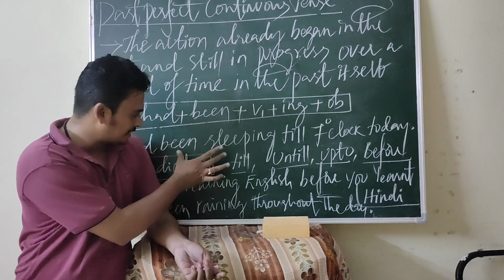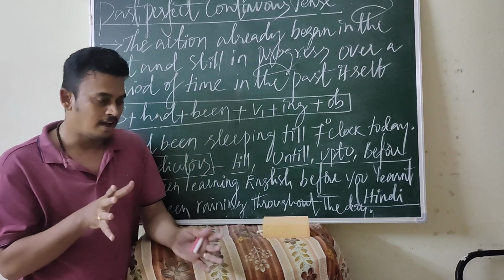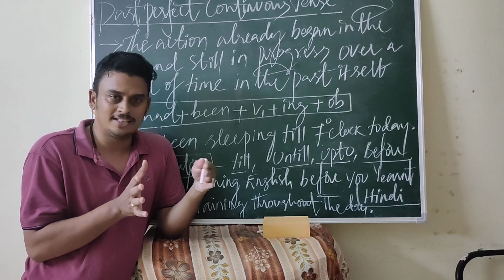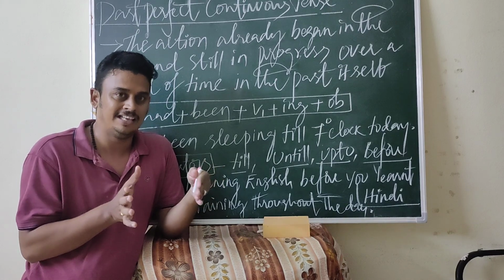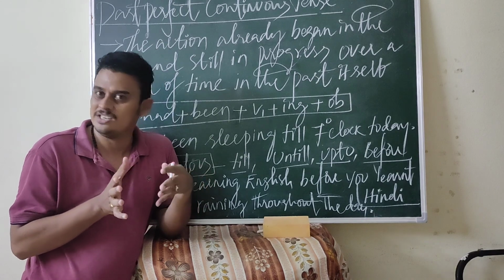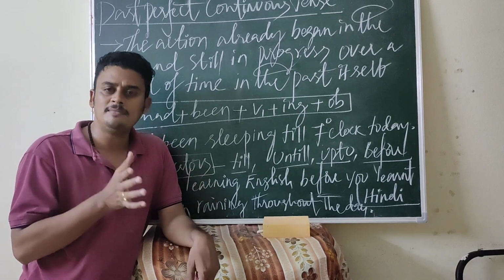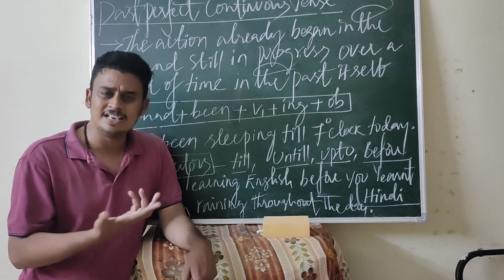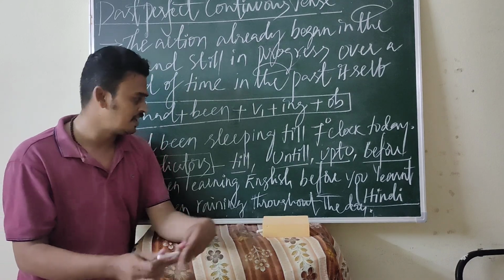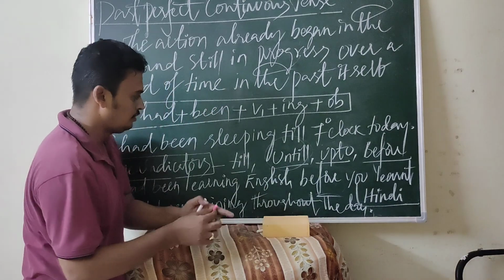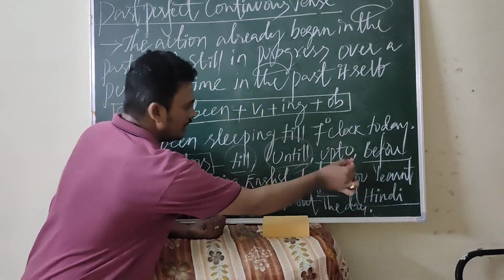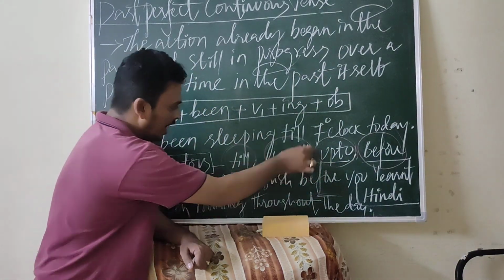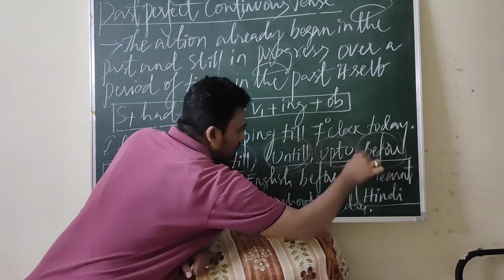So here, what I am saying, I hope you can understand from these examples. Now what I am doing here is connecting the tense with other tenses. Simple past tense is also connected with the past perfect continuous tense. So what are the time indicators or linkers we can find in the past perfect continuous tense? You can use until, till, up to, before.